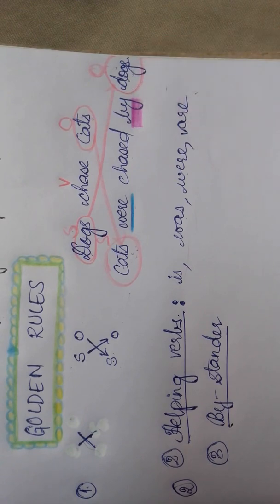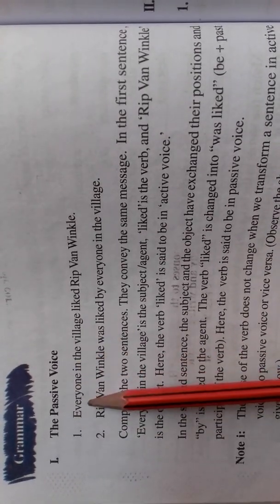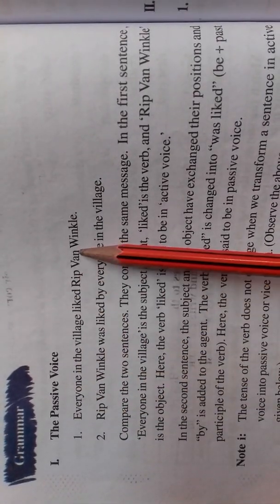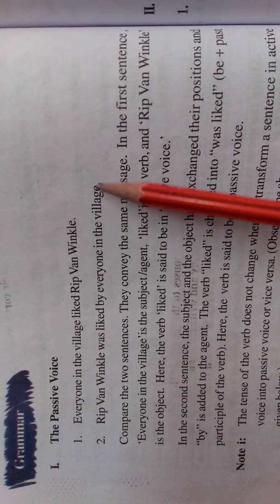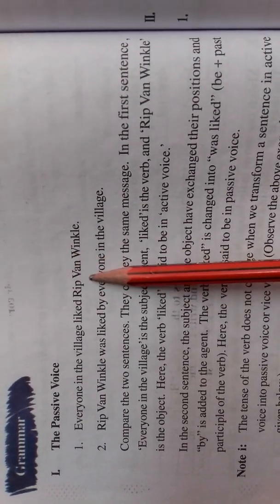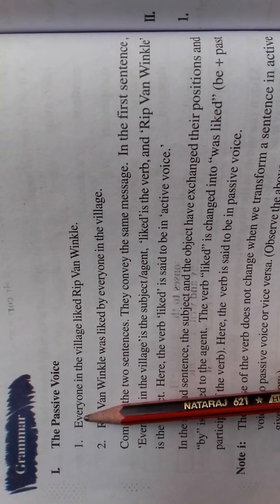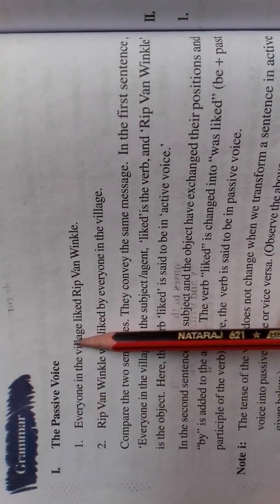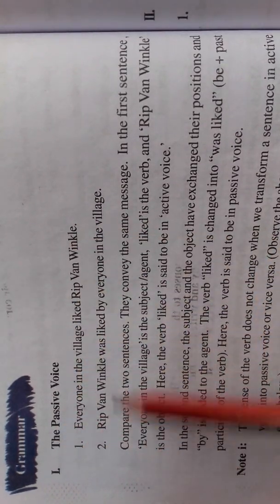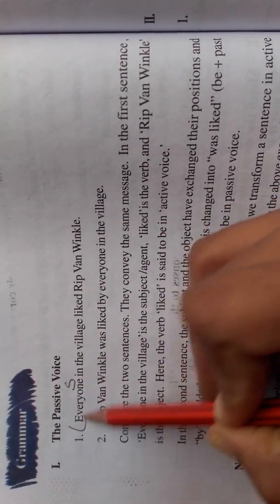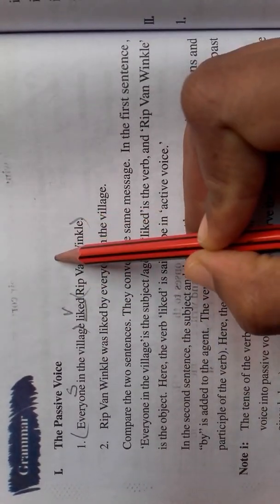to passive voice. Page number 82, grammar, the passive voice. Everyone in the village liked Rip Van Winkle. Rip Van Winkle was liked by everyone in the village. These are the two sentences. Now when we compare these two sentences, we know that everyone in the village is the subject, liked is the verb, Rip Van Winkle is the object. Okay, this is the subject, this is the verb, and this is the object.